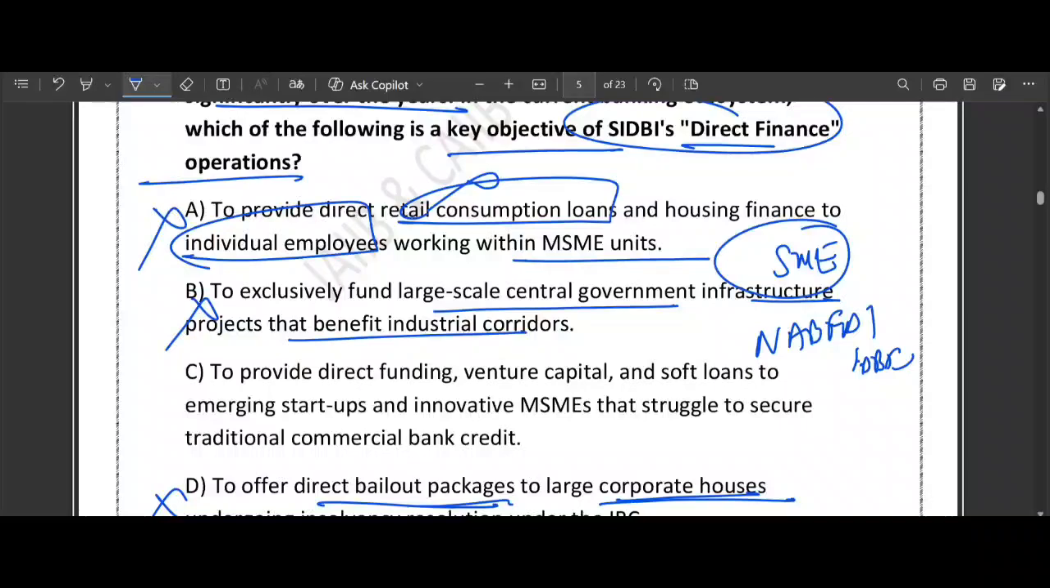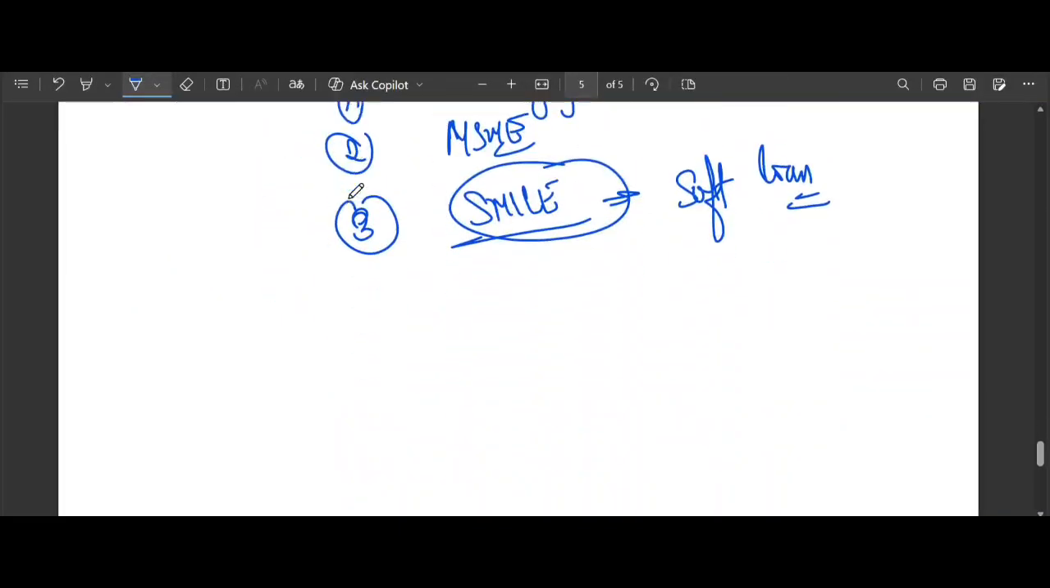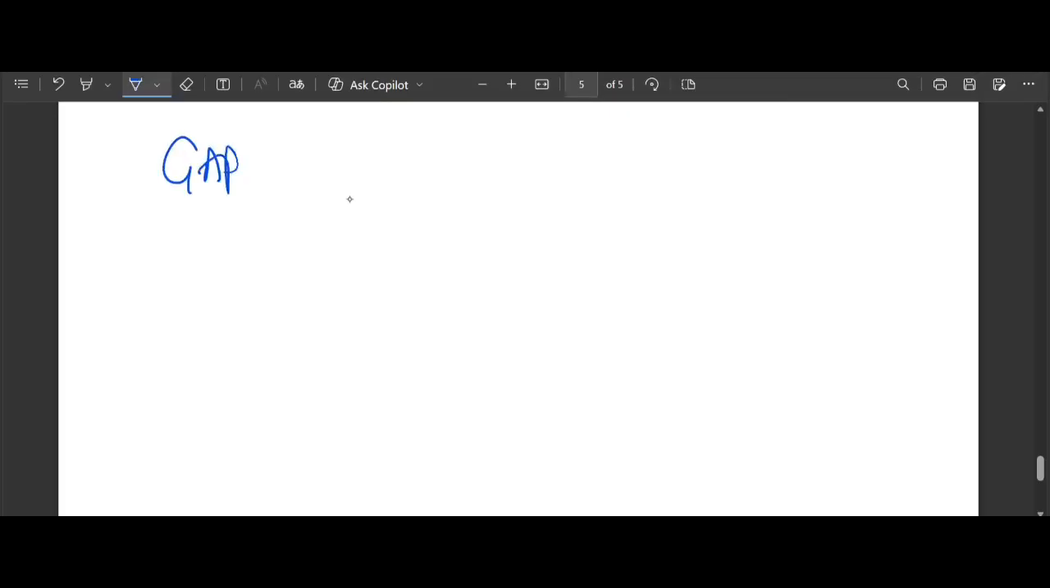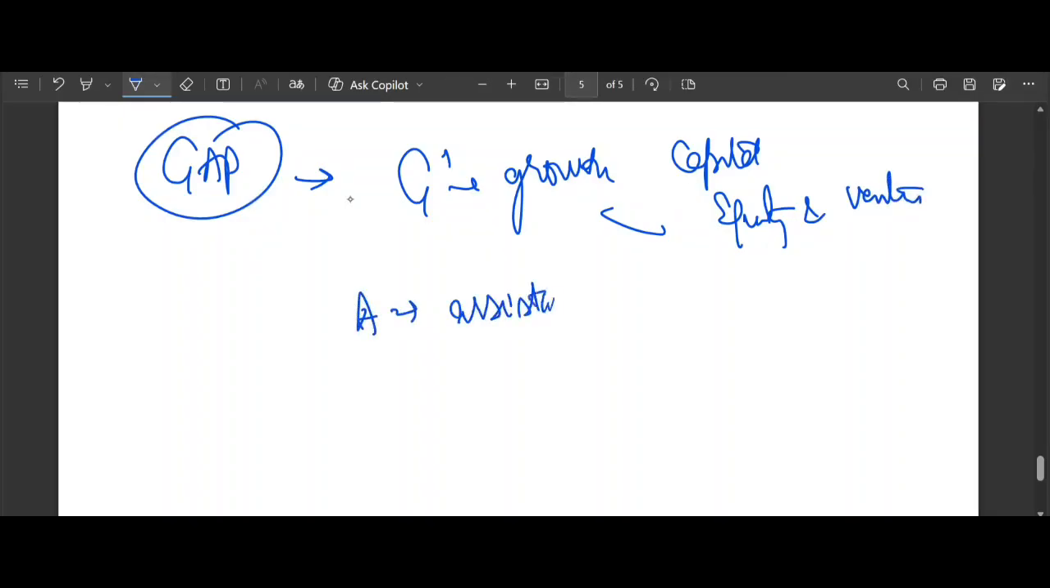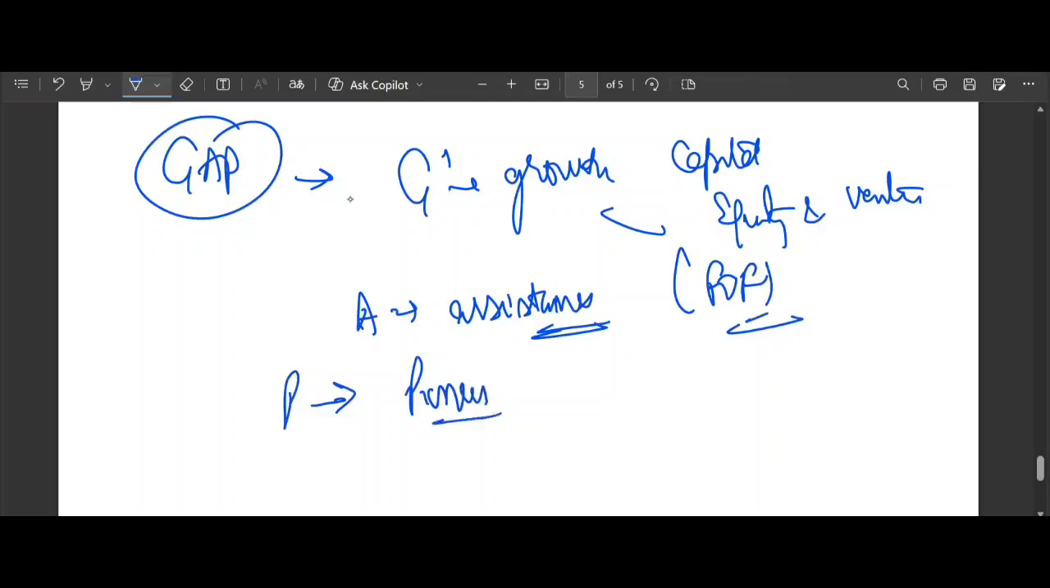So to remember the direct finance goal, think of the word GAP. G for growth, growth capital. When I say growth capital, I mean equity and venture capital. A for assistance, assistance for a startup. That's called fund of fund. Have you heard about it? And P is called pioneer funding, which means funding what traditional banks are afraid to fund.